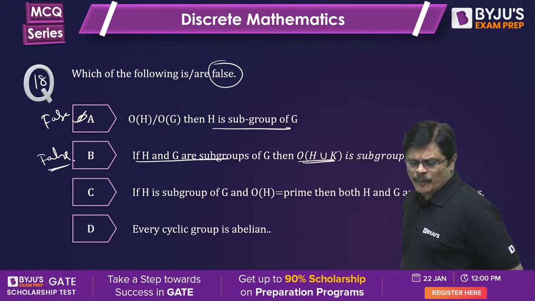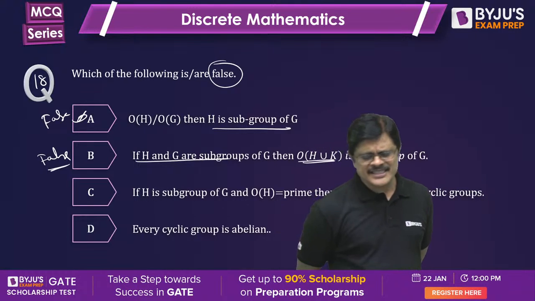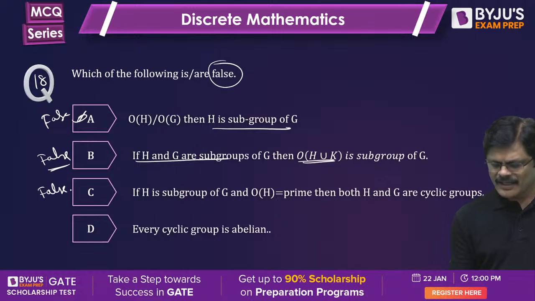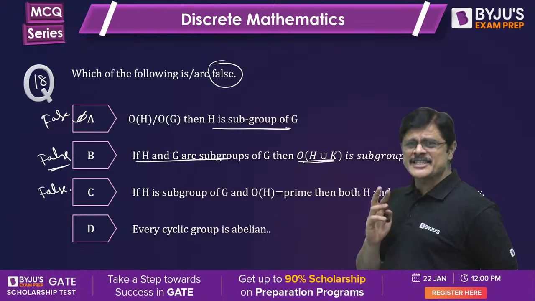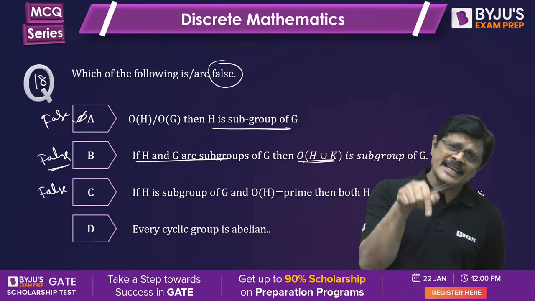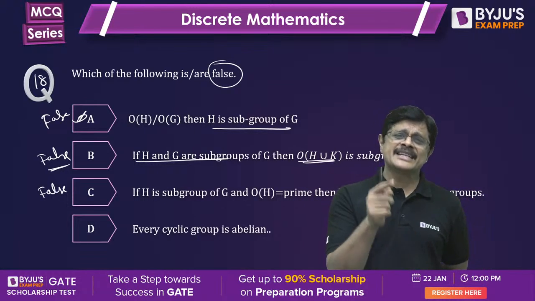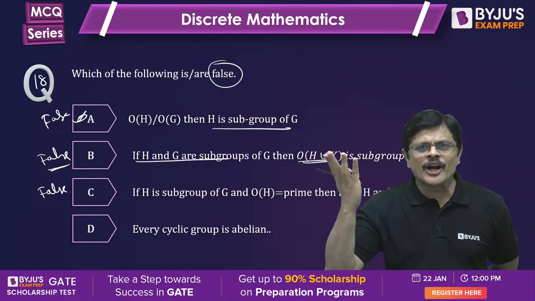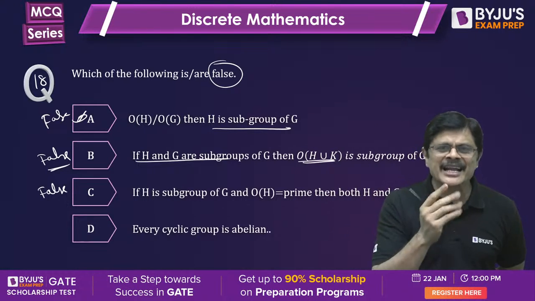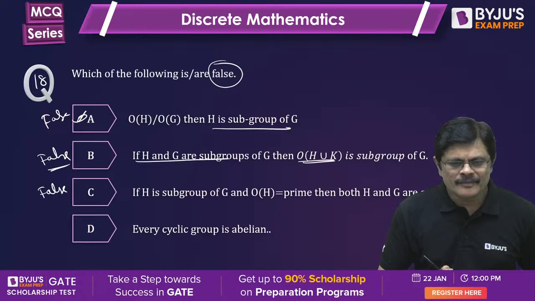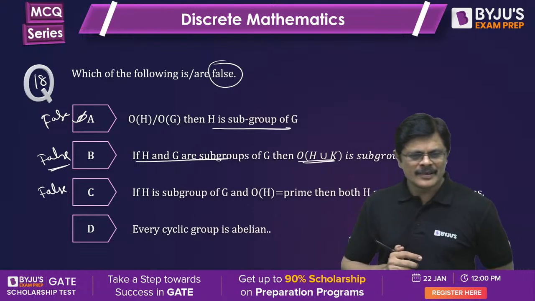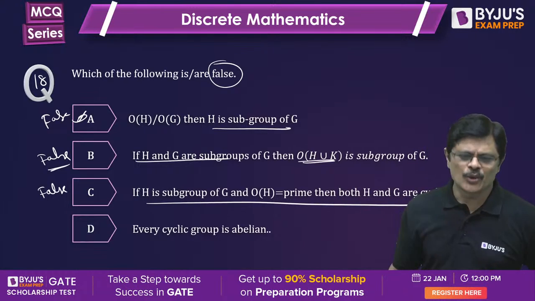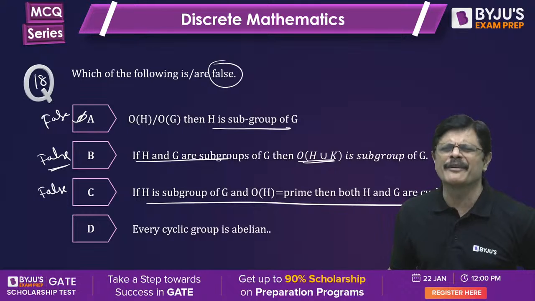Now, if H is a subgroup and order of H is prime, then both H and G are cyclic. This is wrong. This is also false. My dear friends, if order of H is prime, then H is a cyclic group. But a supergroup of a cyclic group need not be cyclic. A similar question was asked last year, in 2021 GATE, I think.